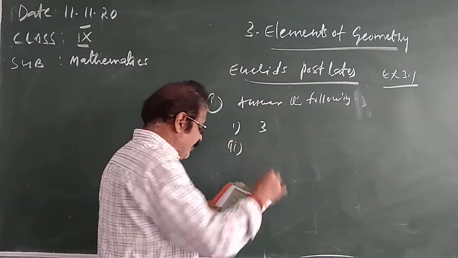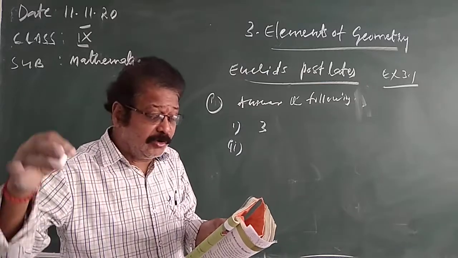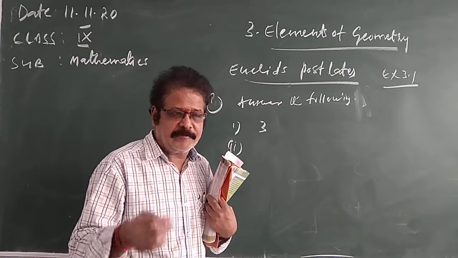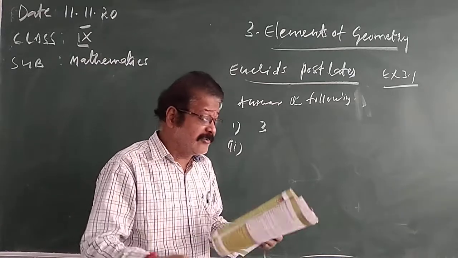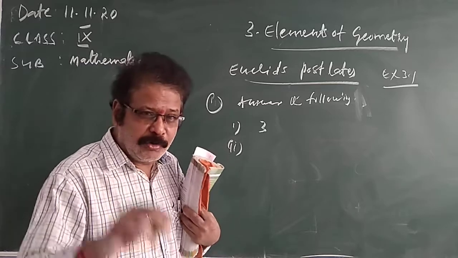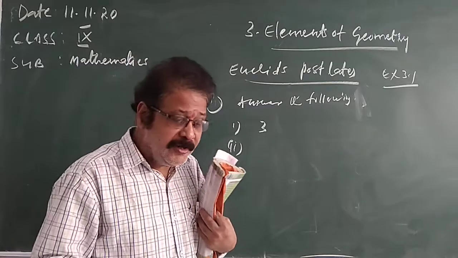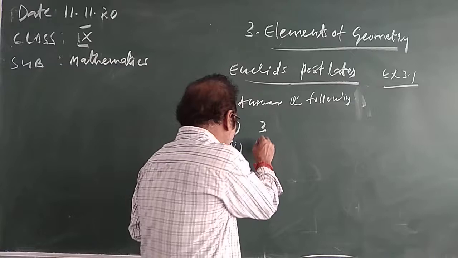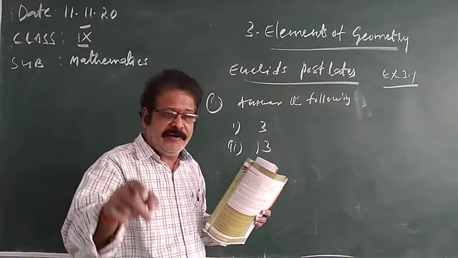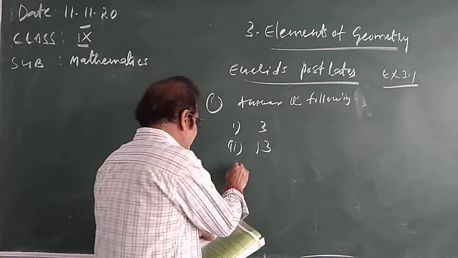The second one is how many books are there in the Euclid elements? In the previous class I explained. The Euclid elements were written by Euclid, and it consists of 13 books. So the answer is 13.